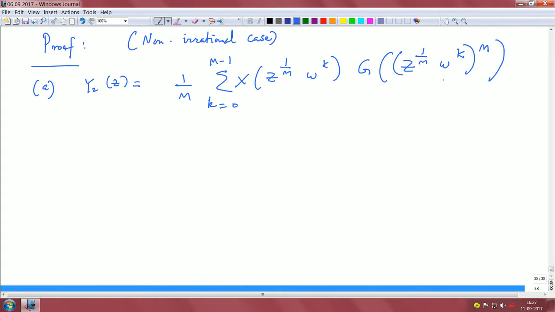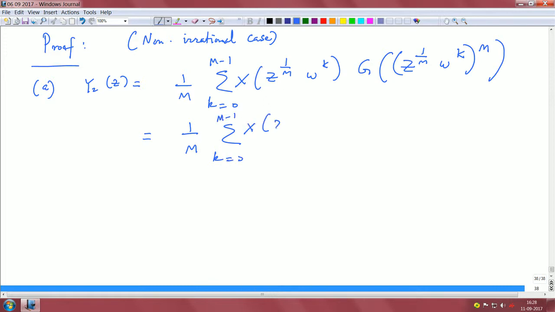And this is a detail that you have to note, because the downsampler is over this filter g of z power m. So there is a modulation here and z power m. Okay. Now this can be simplified as 1 upon m, k equals 0 to m minus 1.